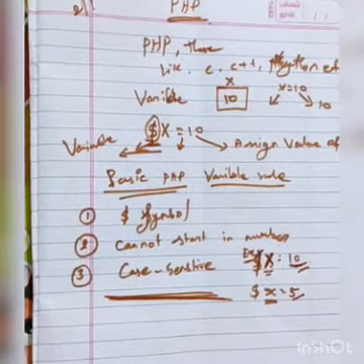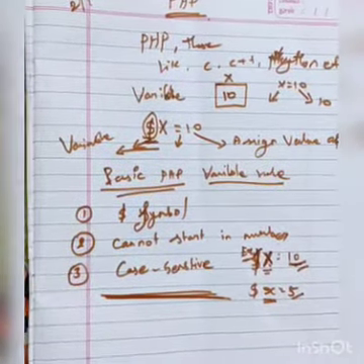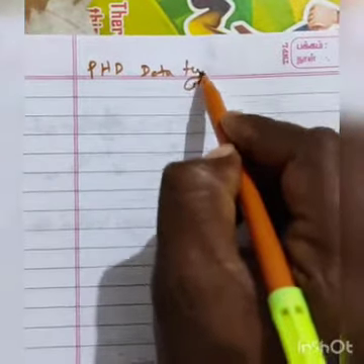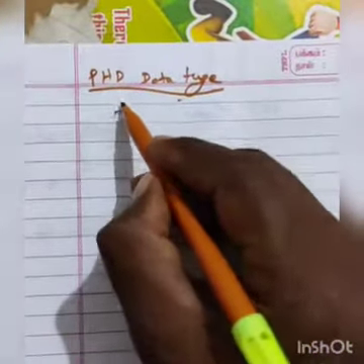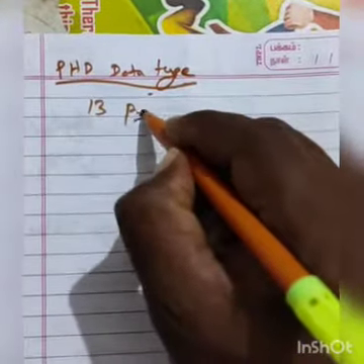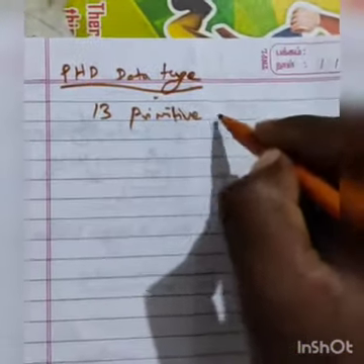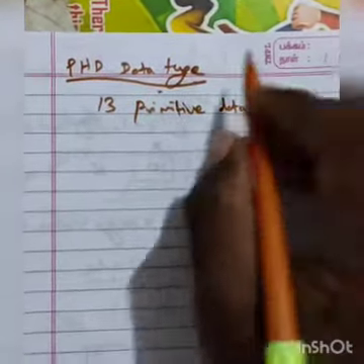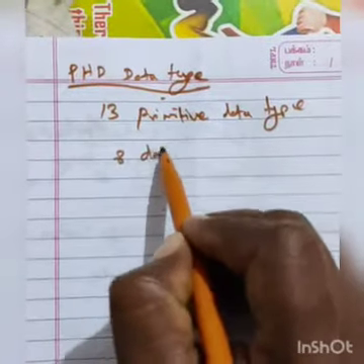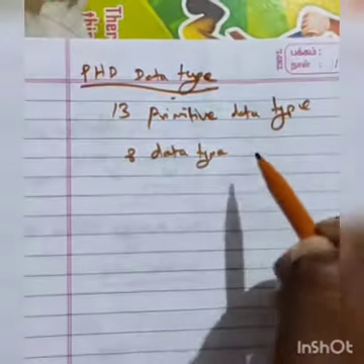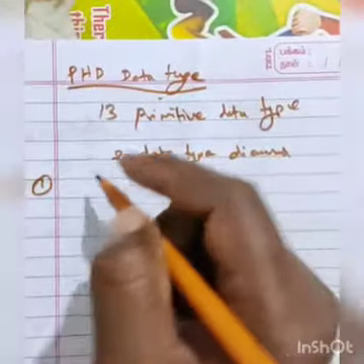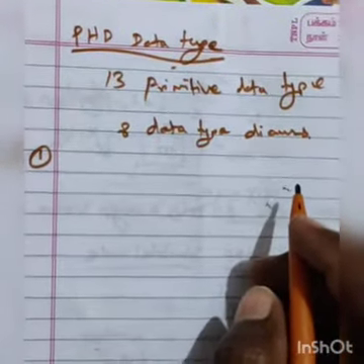Okay, now I will teach you what data types there are. Listen carefully. PHP variable types, data types: there are 13 primitive data types, but here the important ones are 8 data types discussed in your book. First I will list out what data types there are, and after that I will teach you one by one with examples.